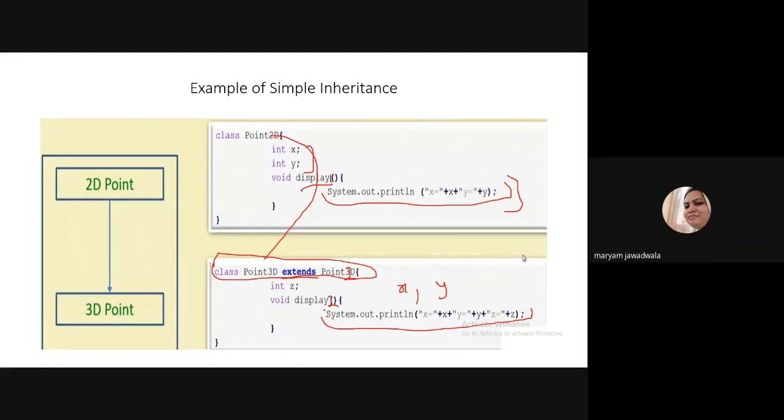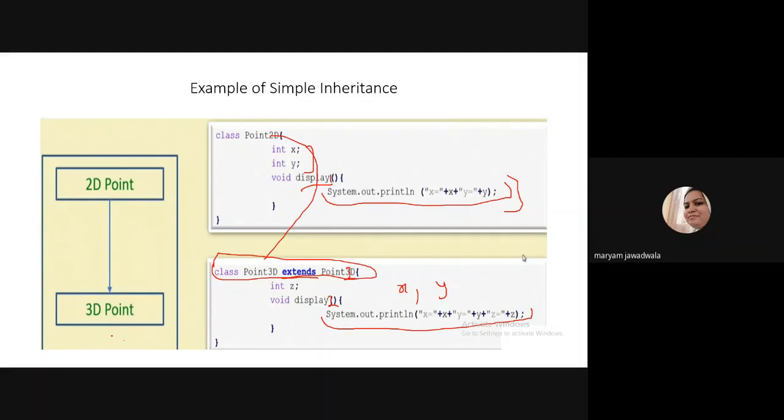Okay student, so this is just a little introduction to the overriding method. If you write the same name, say display here and here, then this is nothing but overriding. So I hope you understand the meaning. And this is the simplest example of single inheritance. So if anybody has some doubt, then please ask.